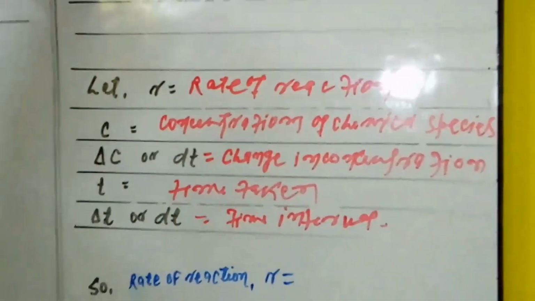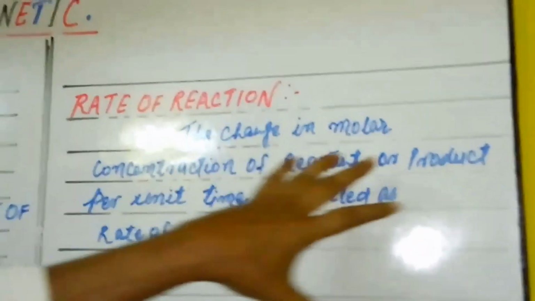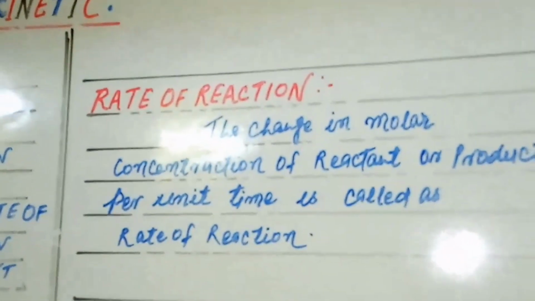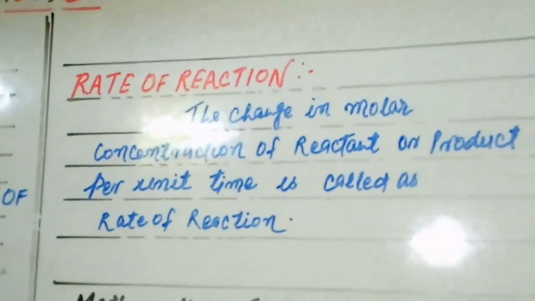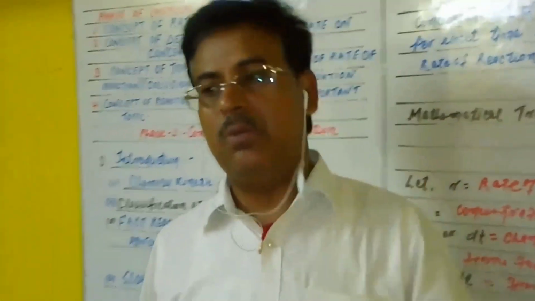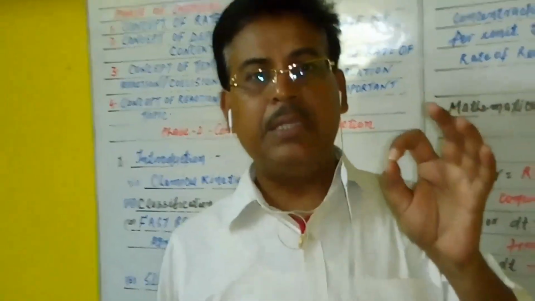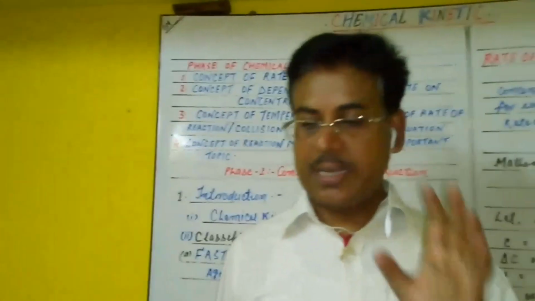Thus, from the definition above, the change in molar concentration of reactant or product per unit time is called the rate of reaction. Mathematically, the rate of reaction is equal to the decrease in concentration of reactant or increase in concentration of product divided by the time taken.